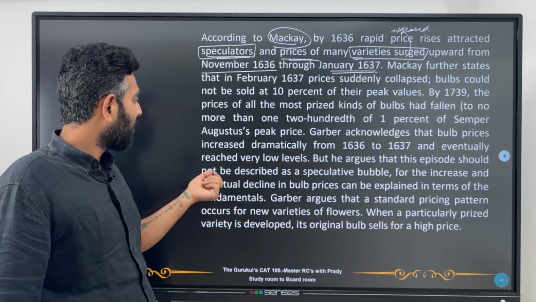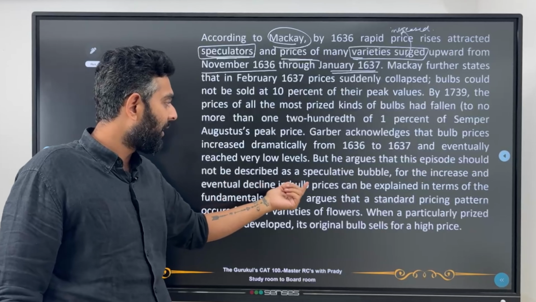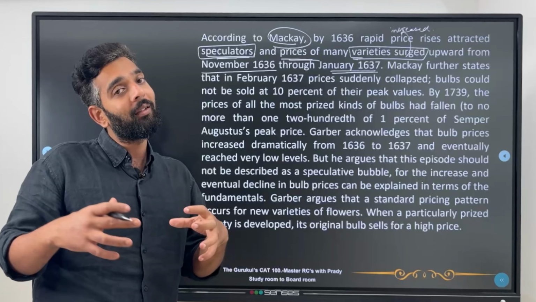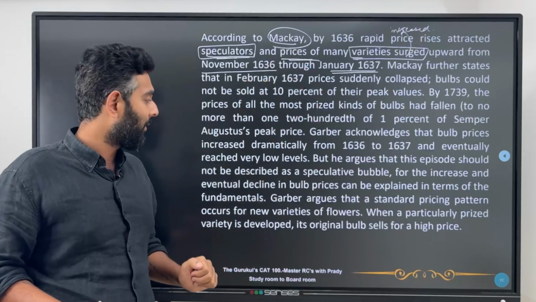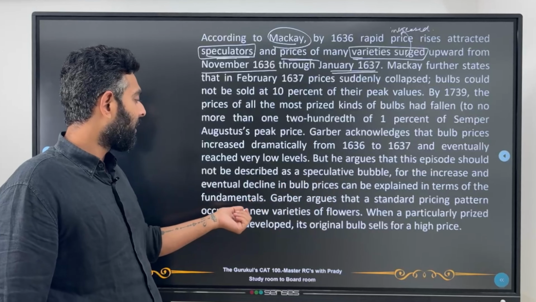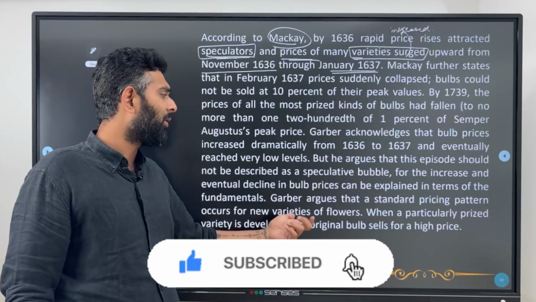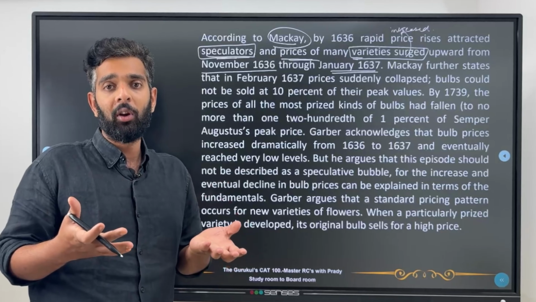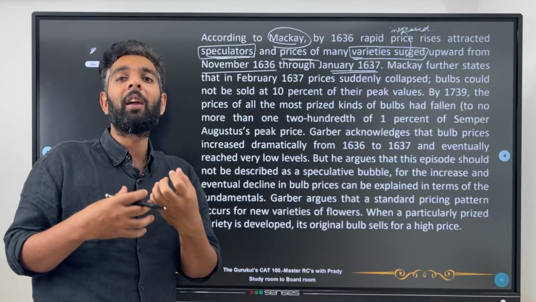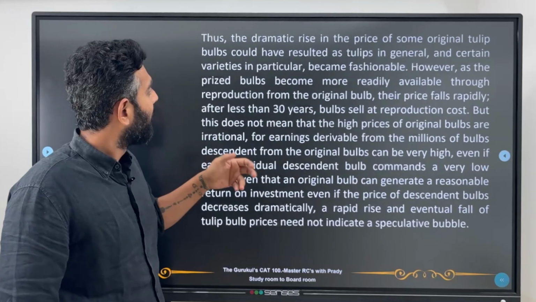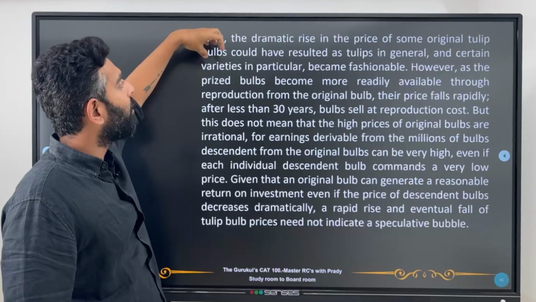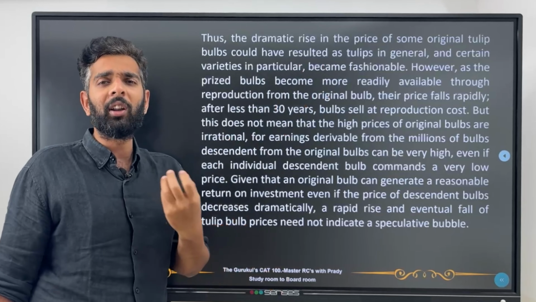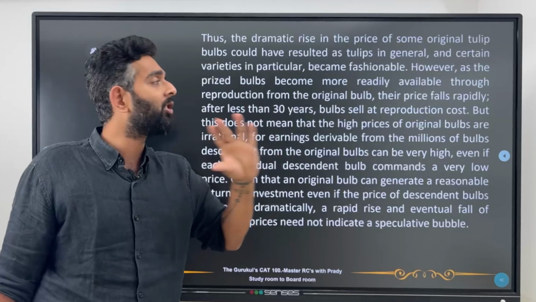But he argues that this episode should not be described as a speculative bubble, for the increase and eventual decline in bulb prices can be explained in terms of the fundamentals. So Garber thinks that the asset value fundamentals explain why the prices rose and why they came down. Garber argues that a standard pricing pattern occurs for new varieties of flowers. When a particularly prized variety is developed, its original bulb sells for a very high price. The first original bulbs are very novel, so that attracts the higher price. Thus the dramatic rise in the price of some original tulip bulbs could have resulted as tulips in general and certain varieties in particular became fashionable.